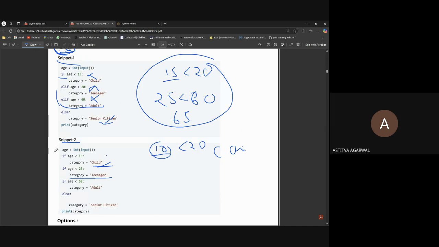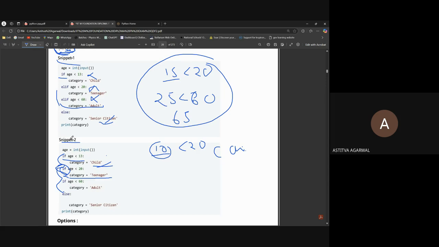But in the second snippet there are multiple ifs, and all ifs will work, it won't stop after one becomes true. See, this category is becoming child, and this is also becoming true because there is an if.